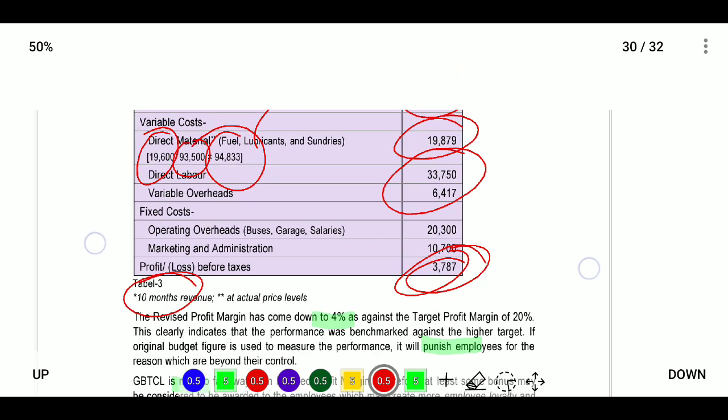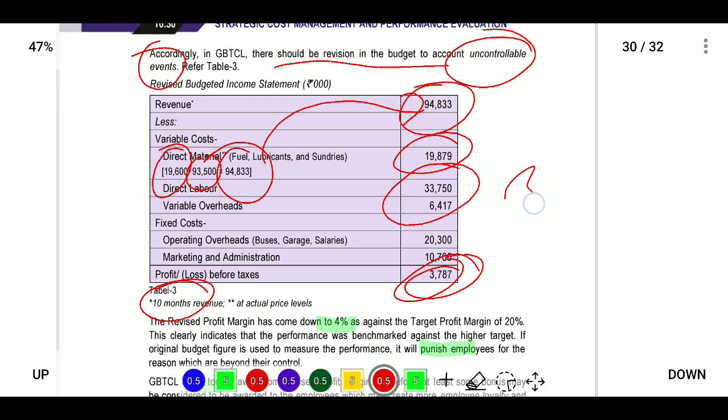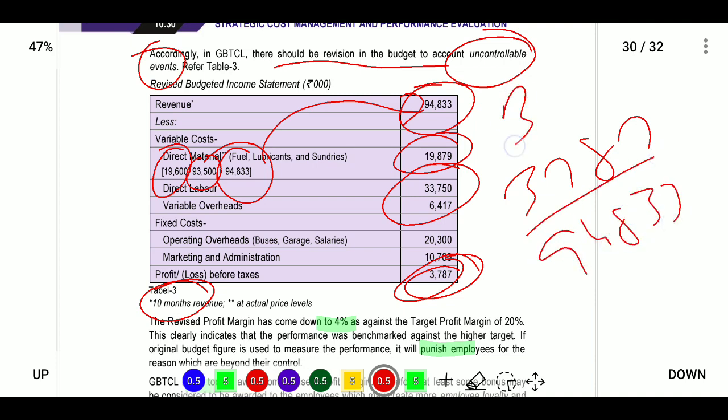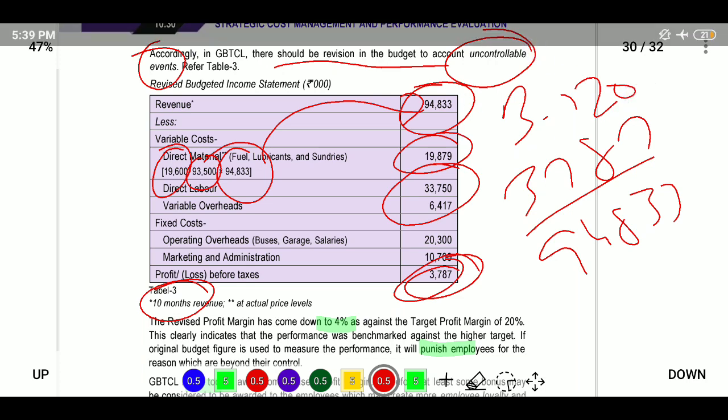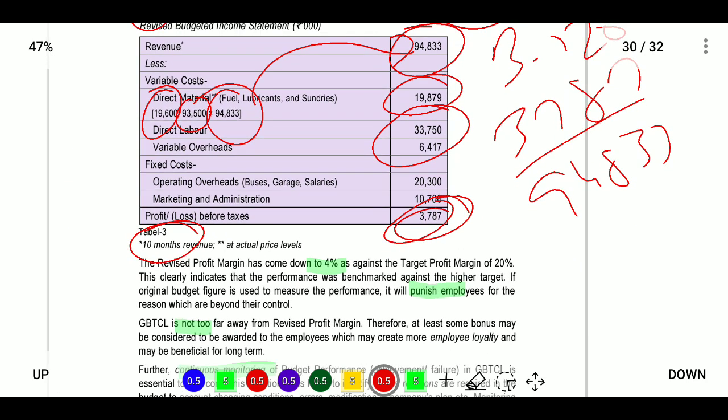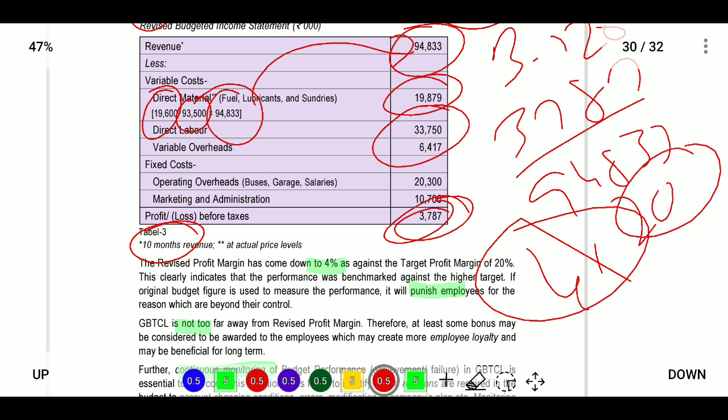So now we will see the profit margin. What is the profit margin? 3,787 divided by 94,833. The budgeted profit margin will be 20% as we calculated above. Next, what is their year profit margin? 3,787 divided by 94,833, I think so. Now the profit margin will be 4%. So here we got a profit margin of 4% due to the uncontrollable events, so that we got the loss. The budget will be 20%, but we reached only 4%.